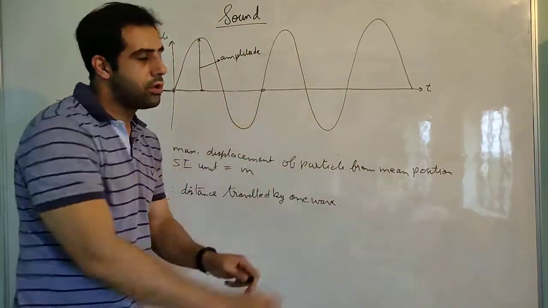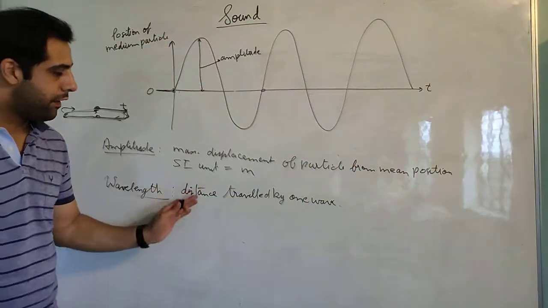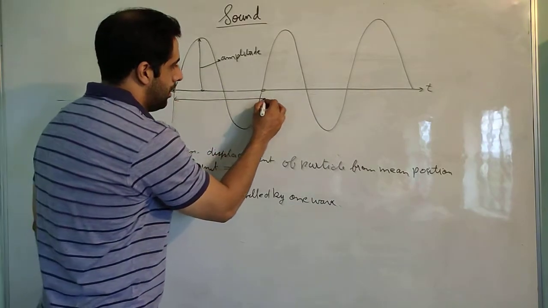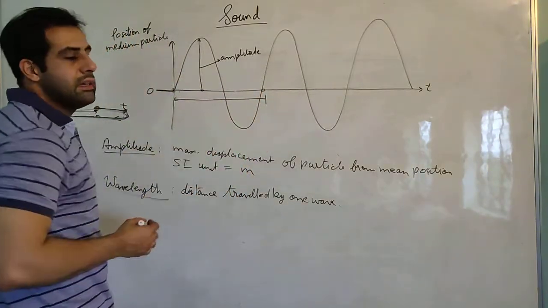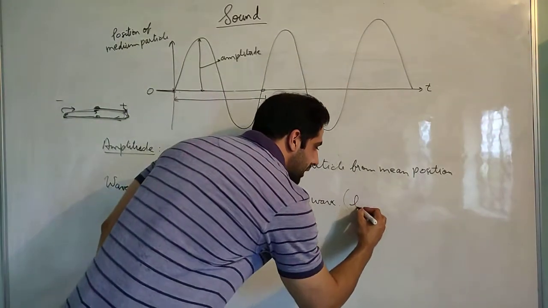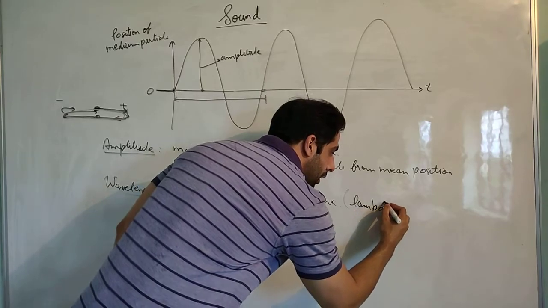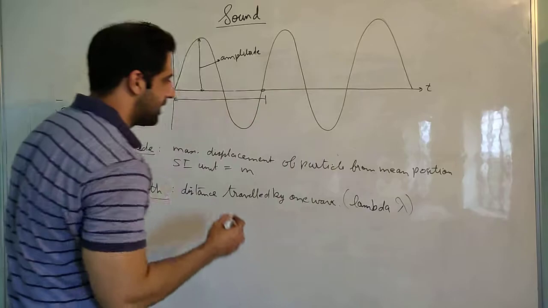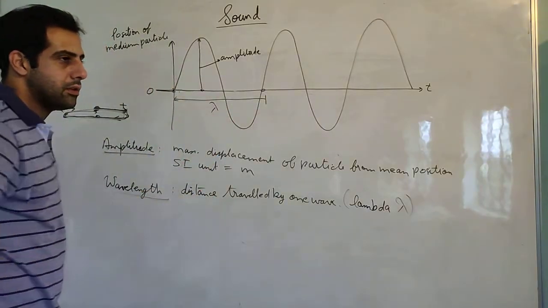So it is 2.5 waves. Wavelength is the distance traveled by one wave. So from here to here, whatever is the distance, that is your wavelength. It is represented by a Greek letter called lambda. This is its sign. So this is your wavelength.